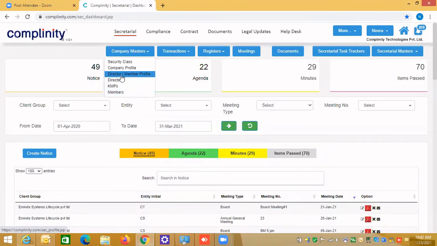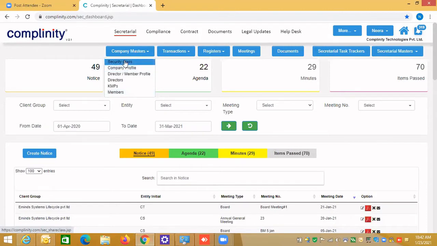Whatever you create in the general profile can be mapped as a director, as a KMP and as a member. Member is only when you are dealing with the shareholdings. So if you are doing the share accounting also, then you need to create the members. And if you are doing the share accounting, then you also need to create the security class.